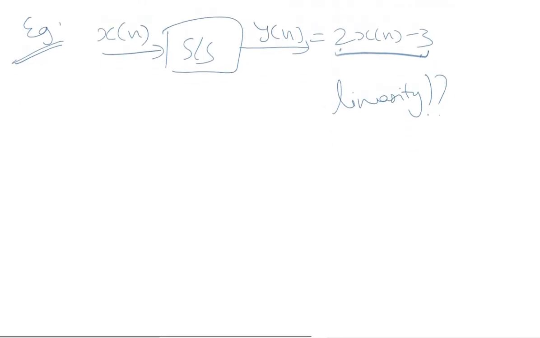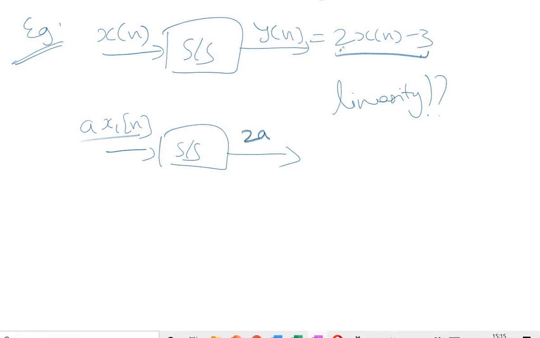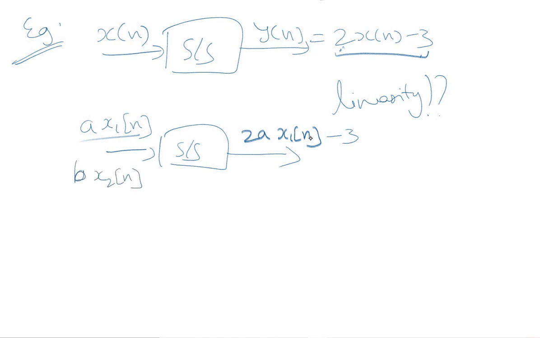Now let us follow the same process to identify the linearity of this system. Let's say we use the same system and we use input signal a times x1(n). What will be the corresponding output? The system multiplies the input signal by 2, so twice a x1(n), and then subtracts 3 from it. So this will be the corresponding output. Similarly, if we take the input as b times x2(n), the corresponding output will be twice b x2(n) minus 3.